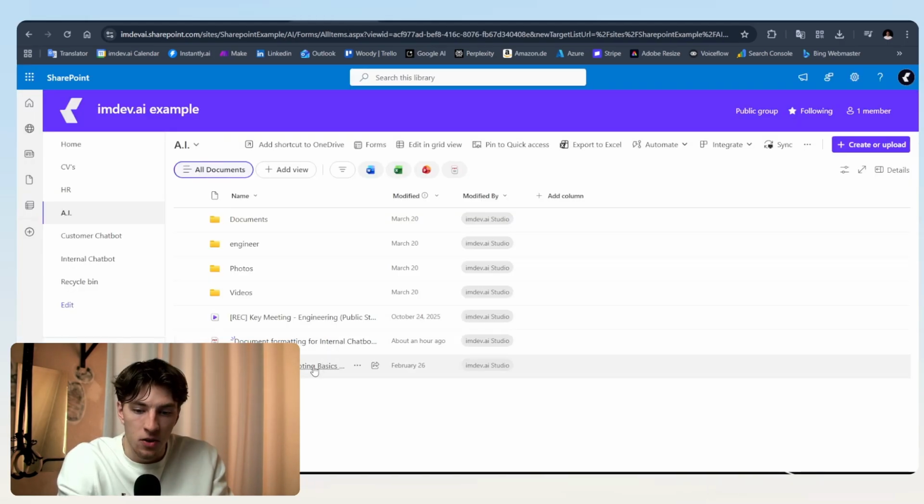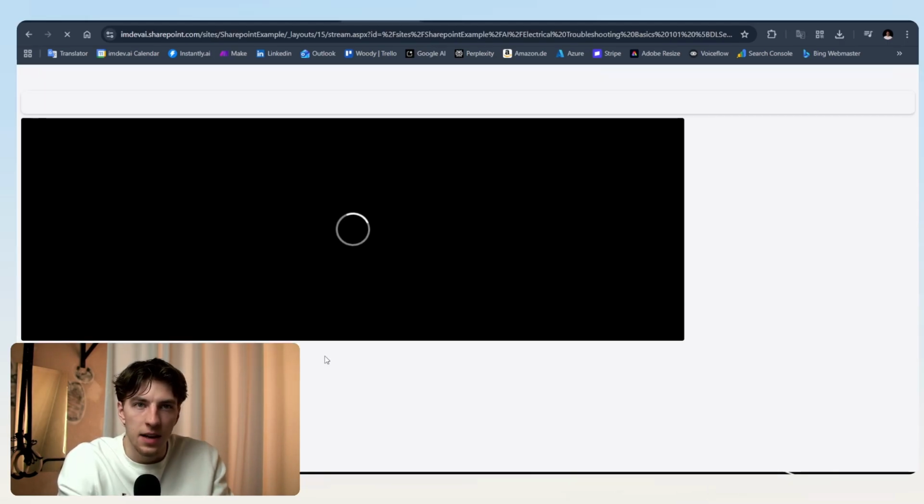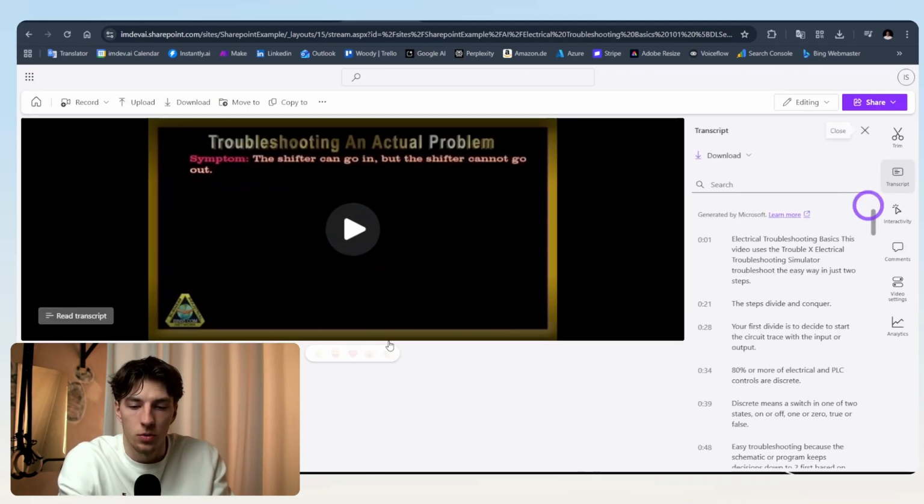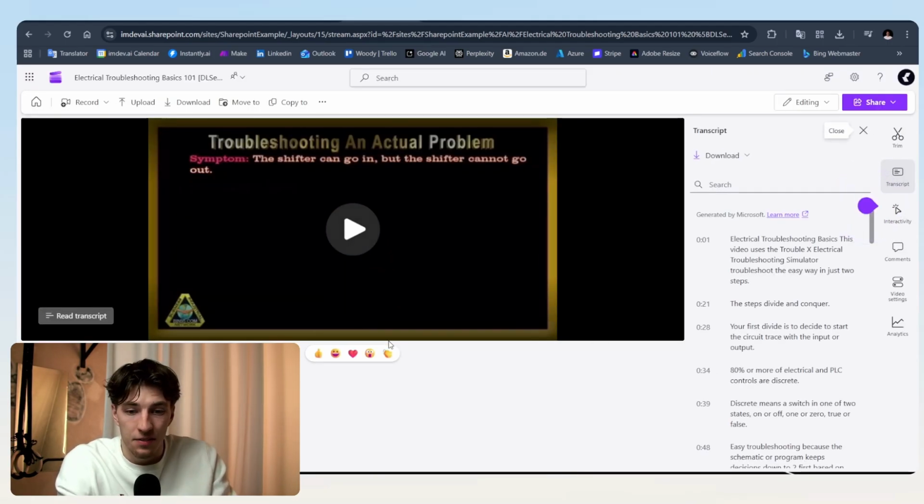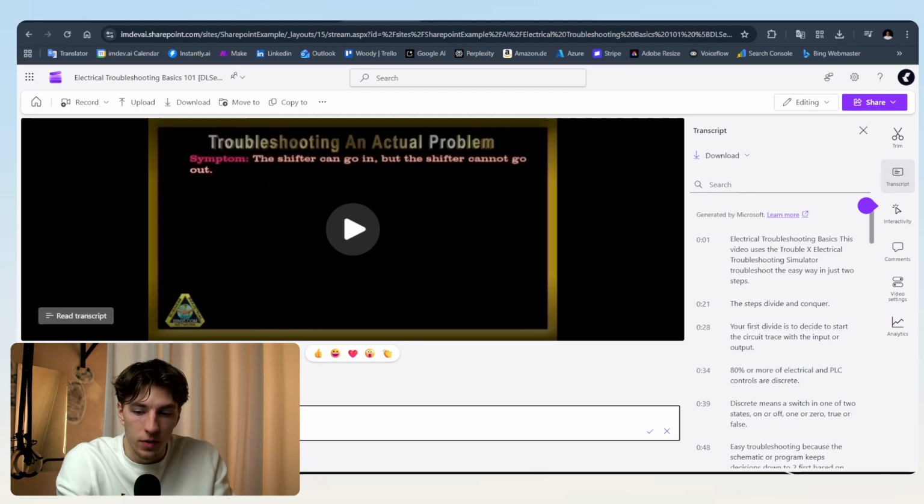But now, for example, if a video doesn't have subtitles or voiceover, so it's completely without sound, doesn't have anything, and let me take this video. This video has voiceover, but let's imagine it doesn't have anything. Then what you would need to do is, here in the SharePoint video player, you can actually add a description to the video. And this is the extra job you have to do. Add a description about what the video is. And you add just enough so you'd be able to ask questions.